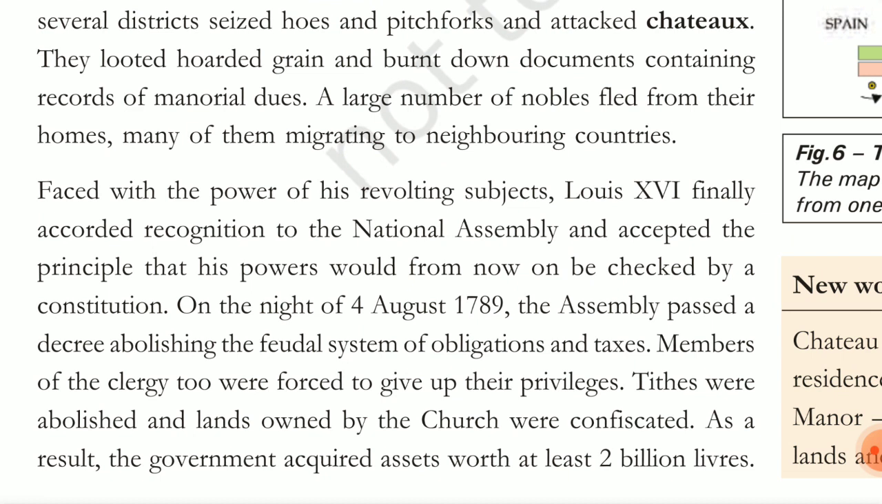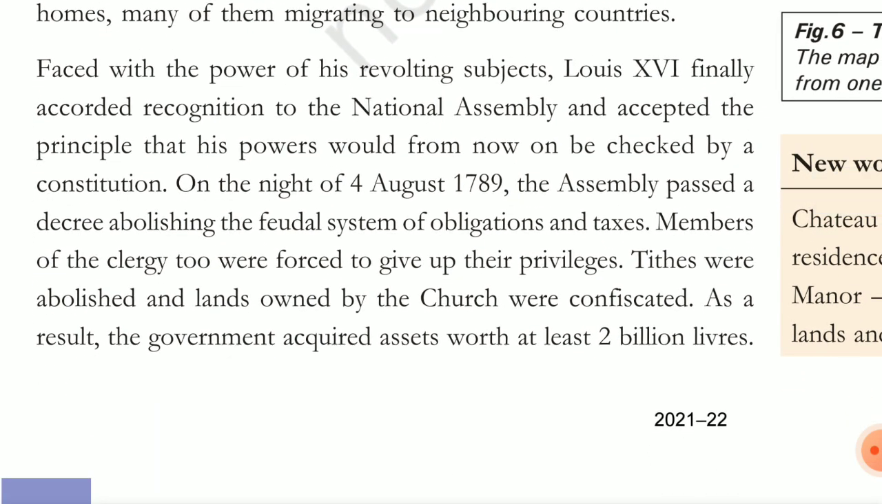And a large number of nobles were in their houses, and they could have killed the nobles. So the nobles had no other way but to flee. They fled to other, neighboring countries. And then, faced with the power of the revolting subjects, Louis XVI finally accorded recognition to the National Assembly. He was really prone to saying no to the National Assembly, but because of all this, he had no other option but to accept its formation.